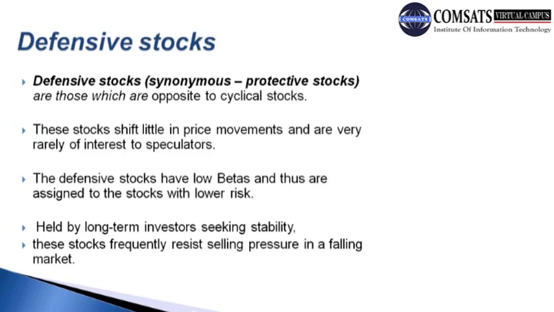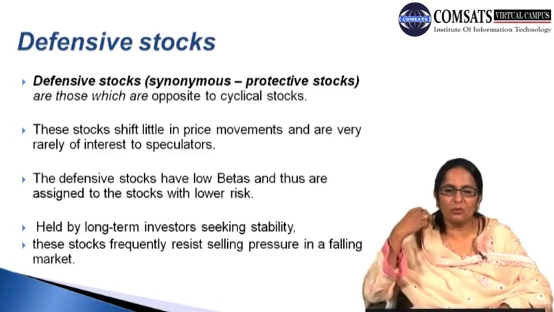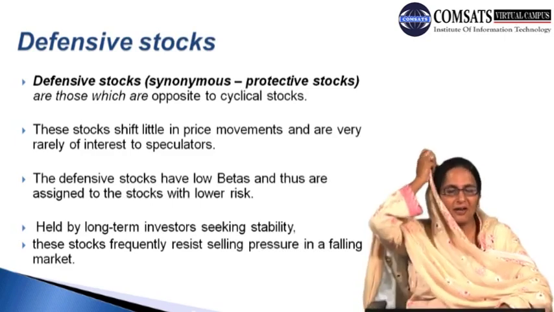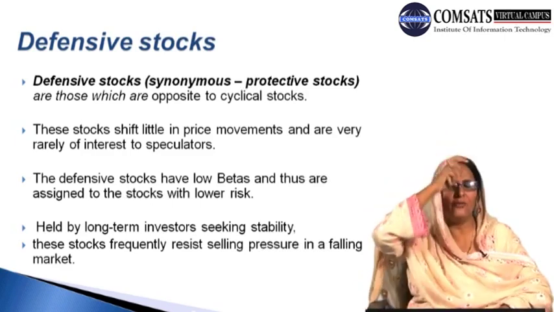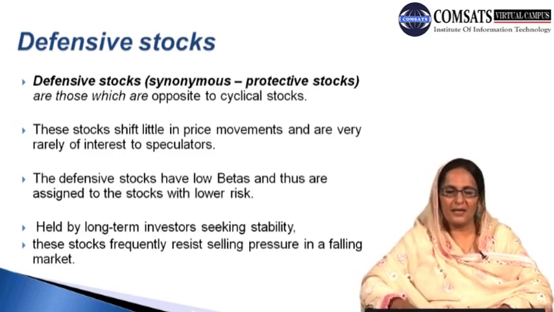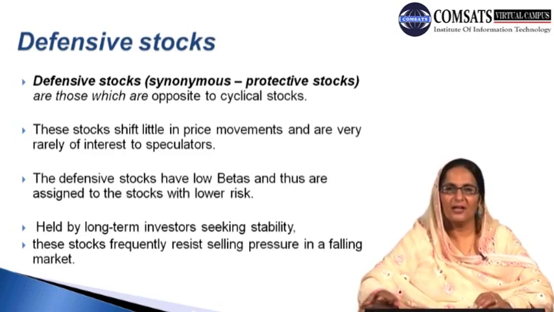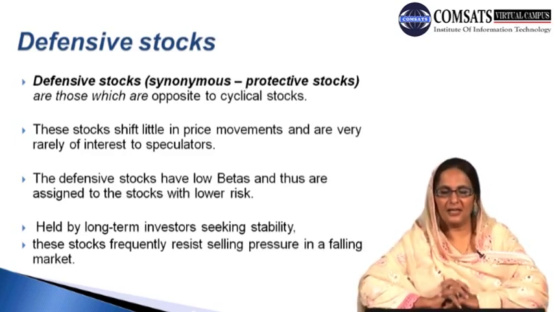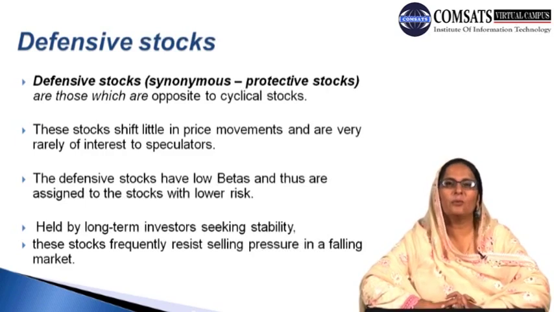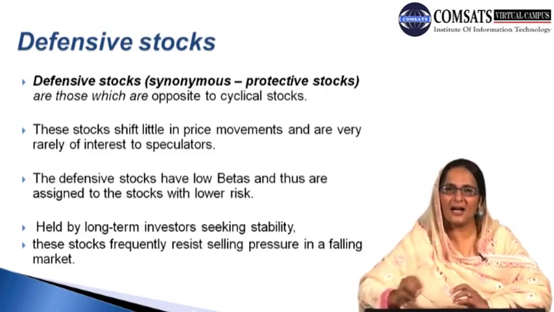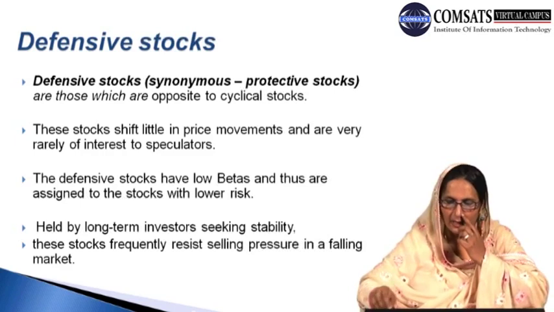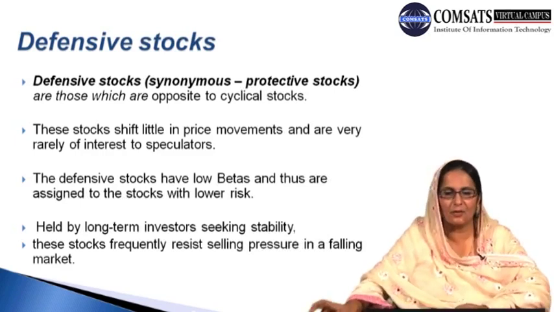So we can say that the defensive stock, because they do not follow the cyclical trend, in other words they do not follow the business cycle, resist the pressure of sale when the prices are falling. Rather, investors would like to purchase when the prices are at a low level, and then they start rising, but they are still at a low level.